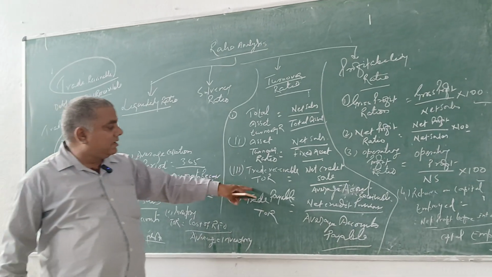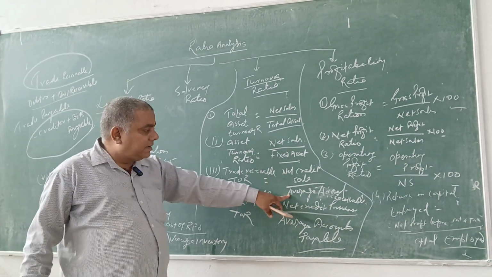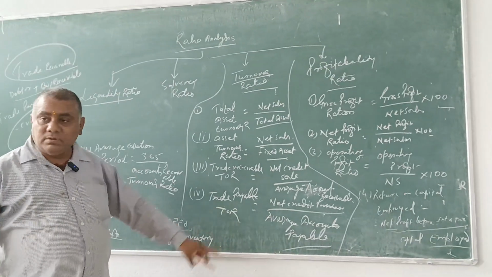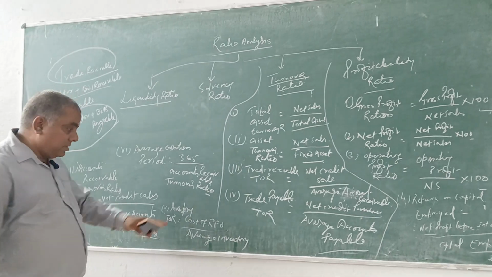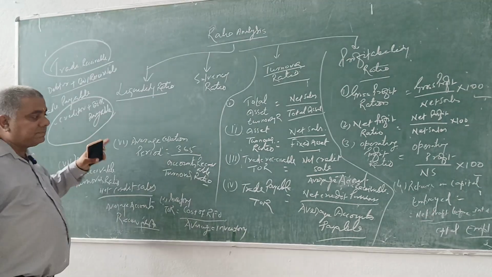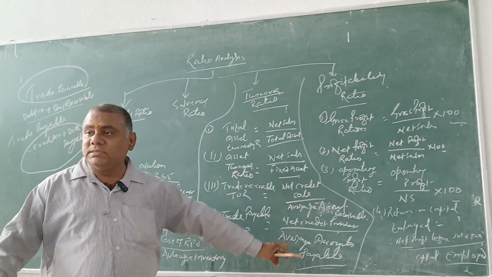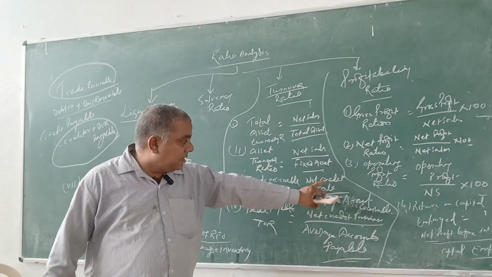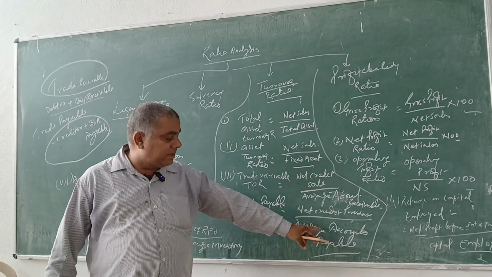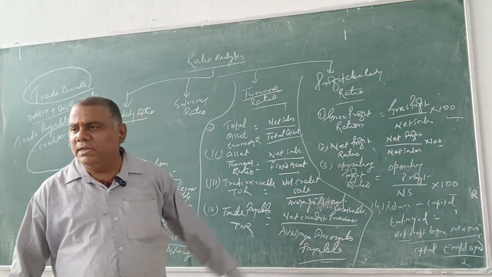And trade receivable, so we will write here net credit sale by average accounts receivable. And trade payable, same thing, that is bills payable plus creditor. We have written here, and understand. And here we will write net credit purchase by average accounts payable.